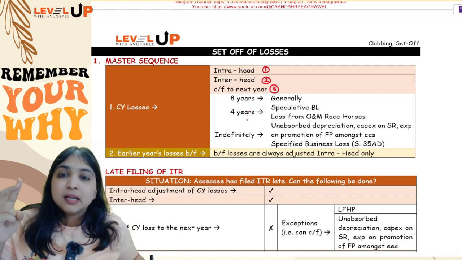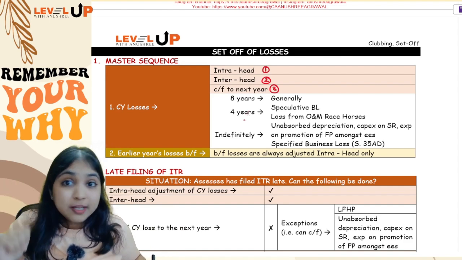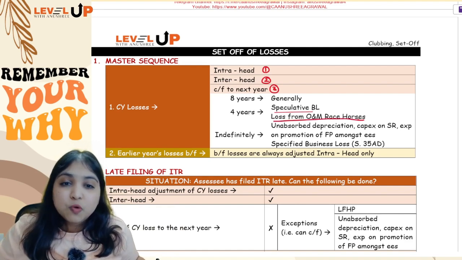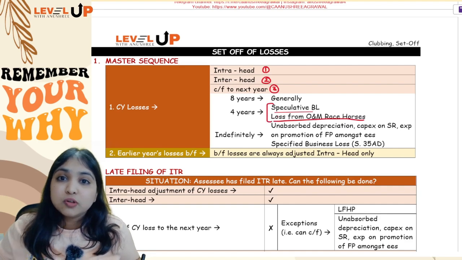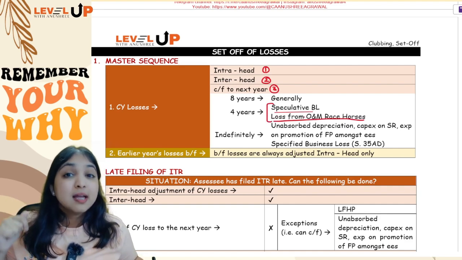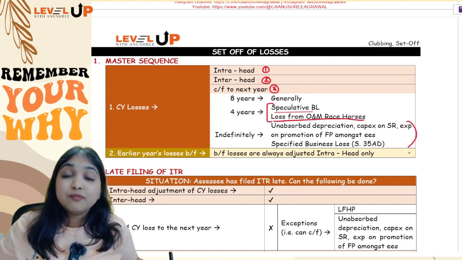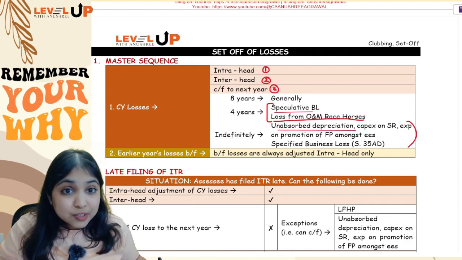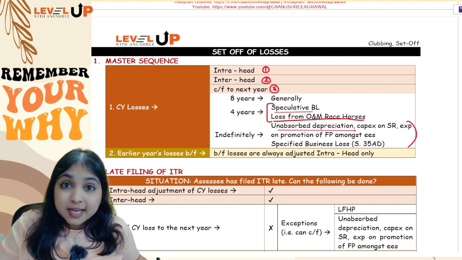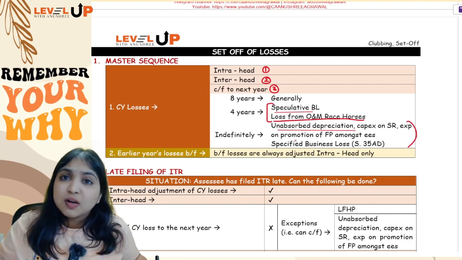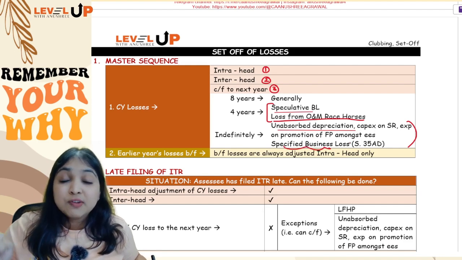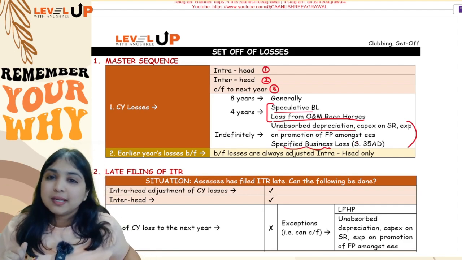However, there are two losses which you can carry forward for only 4 years. One is speculative business loss and second is loss from owning and maintaining racehorses. These two losses you can carry forward only for 4 years. There are 3 losses which you can carry forward indefinitely. Number 1, unabsorbed depreciation, unabsorbed capex on family planning, unabsorbed expenditure on scientific research. All this you can carry forward indefinitely. Also, your specified business loss where you're claiming 35AD, even that you can carry forward indefinitely.